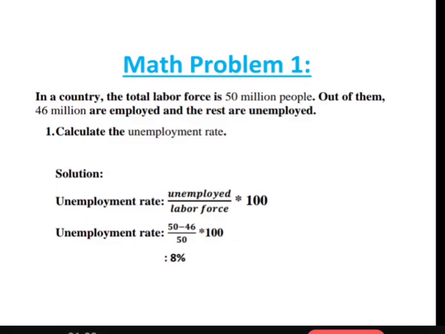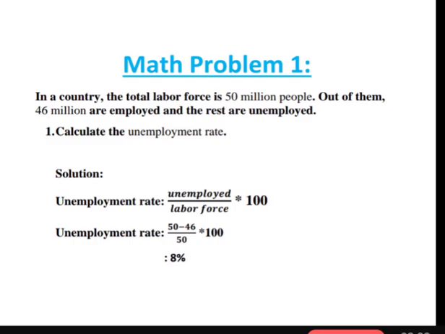Let us now solve a simple math problem. Here in math problem 1, in a country the total labor force is 50 million people. Out of them 46 million are employed and the rest are unemployed. Calculate the unemployment rate. So we know our formula, which is unemployment rate is equal to unemployed by labor force